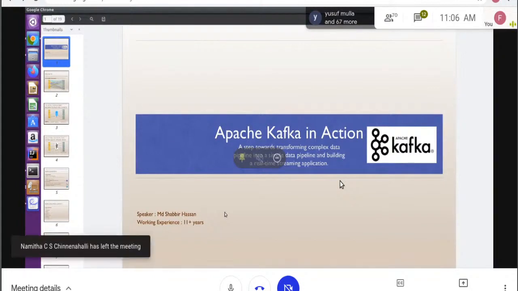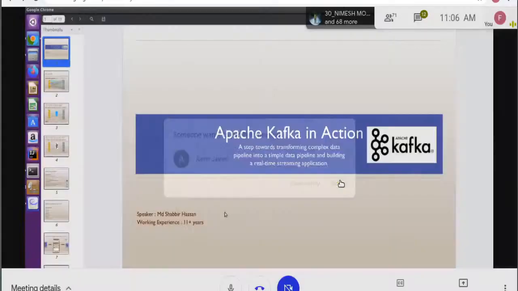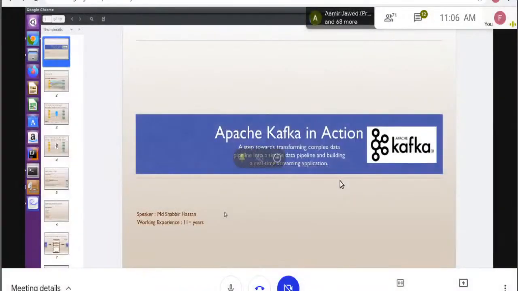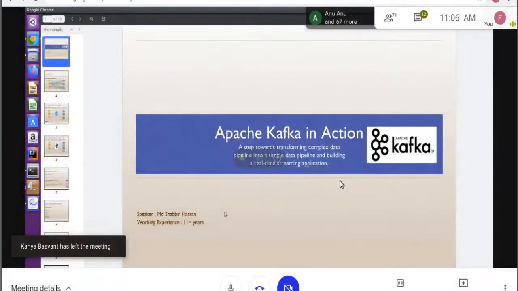It's a hands-on workshop on Apache Kafka in action. The workshop runs for three continuous days. I request all the participants, because it's hands-on, to keep your laptop or desktop with you and install whatever software is instructed by the speaker or resource person, so you can work on it directly, and it will definitely help you. This is one of the appealing technologies in the present world.